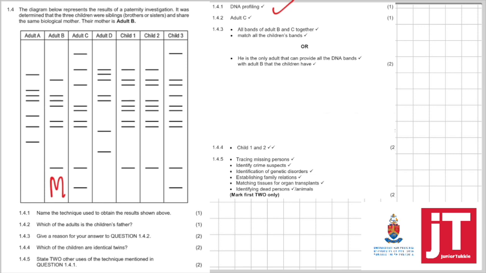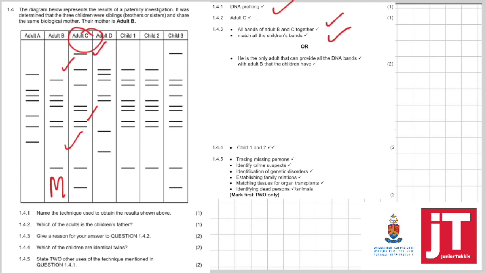is the children's father? Now, you will take your ruler and you will see all the bands that the mother, adult B, has in common with child 1, 2, and 3, and then you look for the adult who has the rest of the bands in common with all of the children, and that's how you'll determine who the father is. And from that, we can see adult C is the one that is the father. Now, it says give a reason for your answer, and we've said it. All the bands of adult B and C together match all the children's bands.